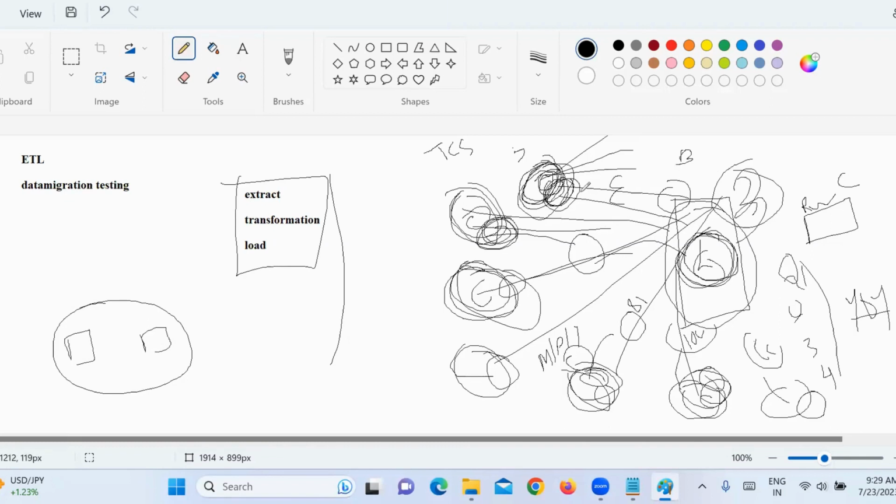But in ETL, multiple database systems are being tested, from one database to another database. Here are we concentrating on the front end or only the database? Only the database here, right?